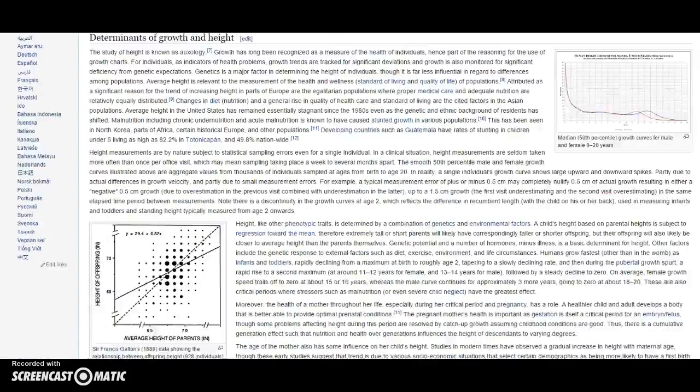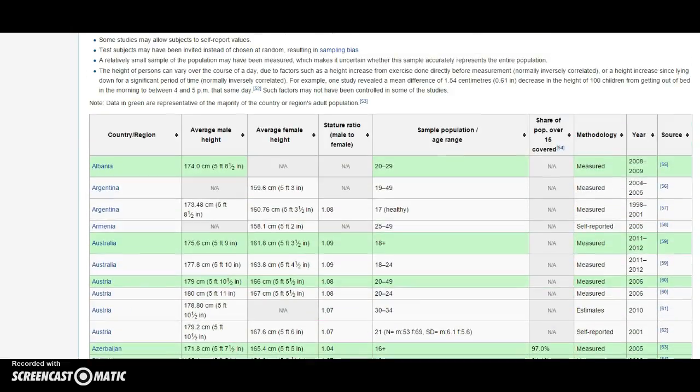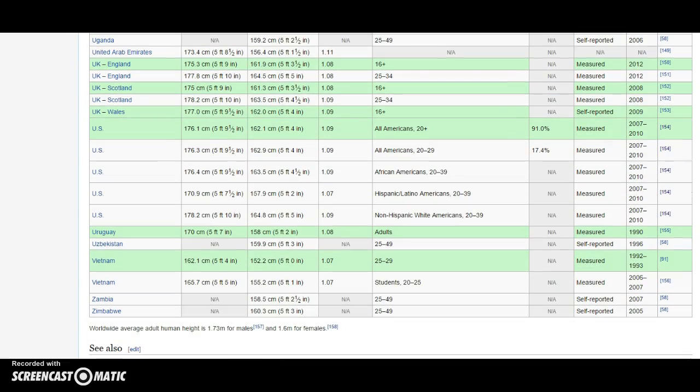So here we have a Wikipedia article on human height. I'm going to scroll down. Okay, here we go. We're going by country. I notice that average male height is the second column here. So I'm going to scroll down to the United States. You could do some interesting analyses on these, by the way. And we get the U.S. 5'9.5" for males over 20 plus years, so 20 years or older.